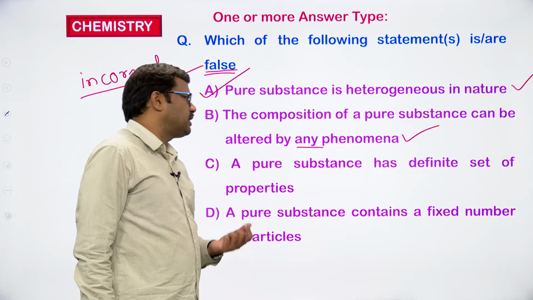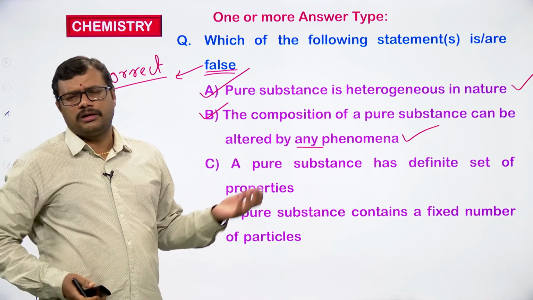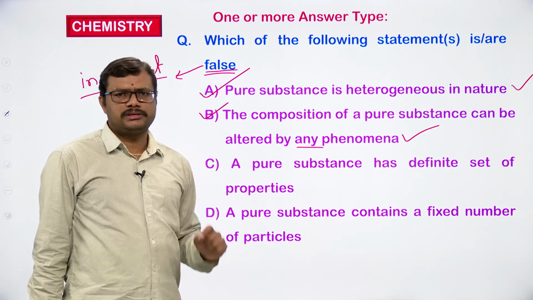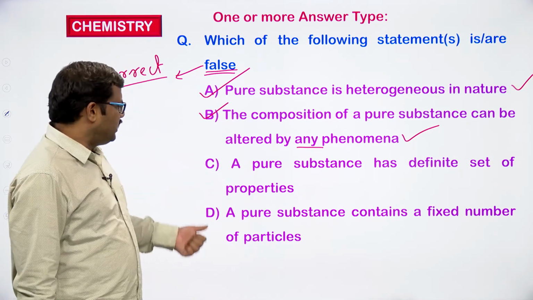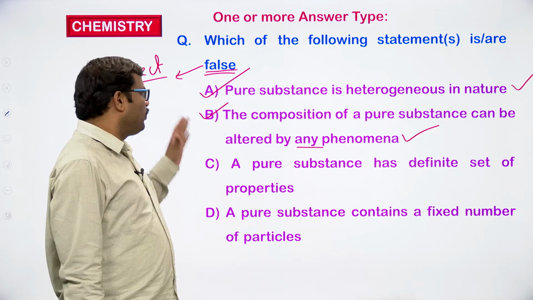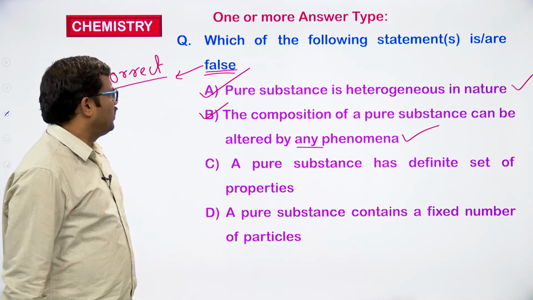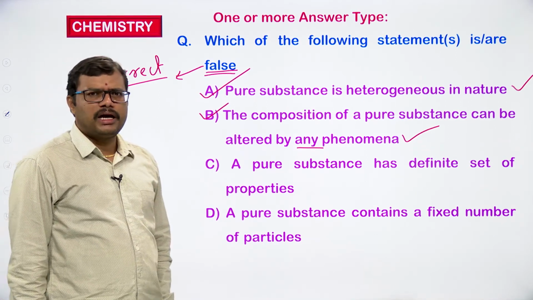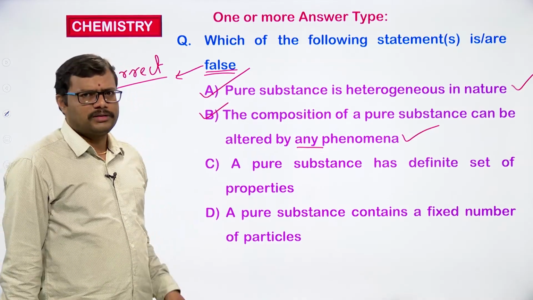Composition of a pure substance can be altered by any phenomena, they have mentioned, but we can change the composition of a pure substance only by chemical reactions, not by physical reactions. So this is also a wrong statement. C and D are correct statements. So for this particular question, what are the false statements? First, A is a false statement, B is also a false statement. So A and B are false statements.